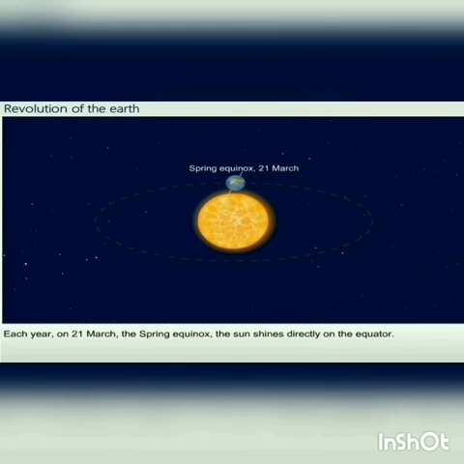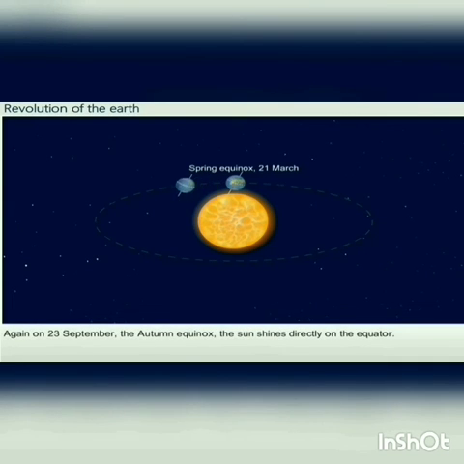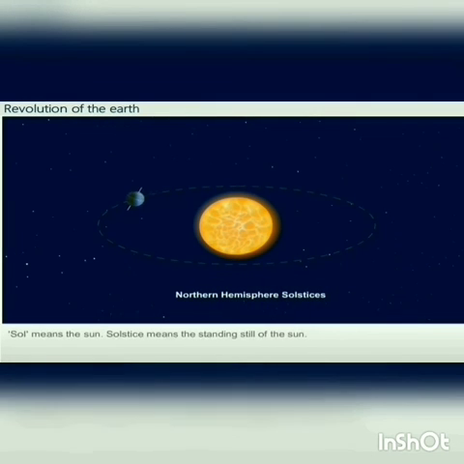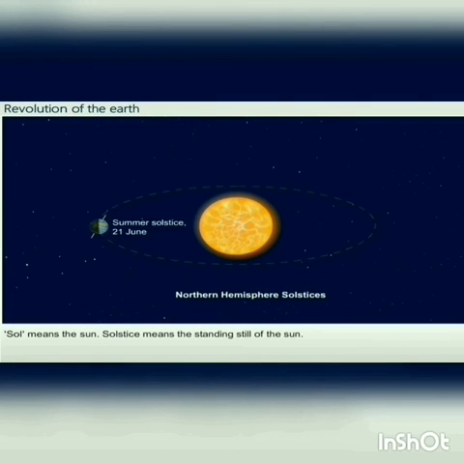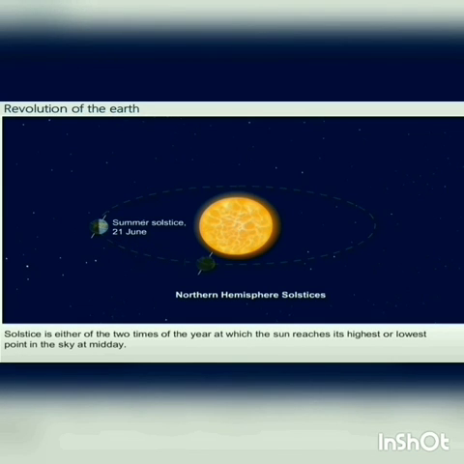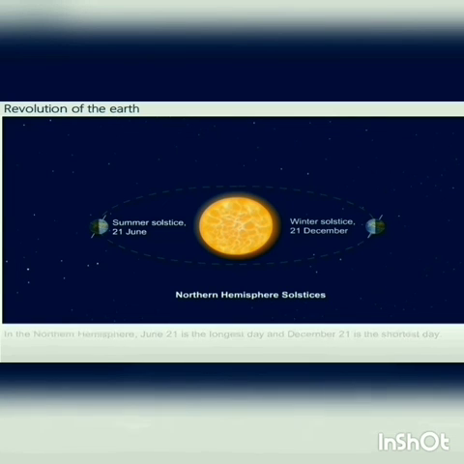Apart from this, we have 2 more seasons, spring and autumn. March 21st is the spring season. This is spring equinox. Autumn equinox falls in the month of December. The longest day in the summer is 21st June in the northern hemisphere, and the shortest day is 21 December.